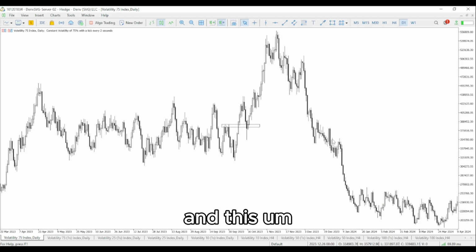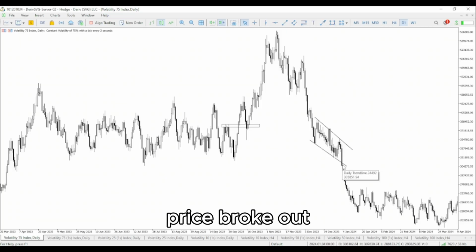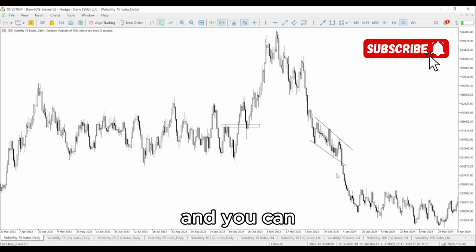And this thing right here, sometimes it creates patterns. Whenever a continuation happens like this in the market, it will create a pattern for you to join the trend. So you can see immediately price broke out of this trend line, you begin to sell to the downside, and you can call this pattern maybe a descending triangle.